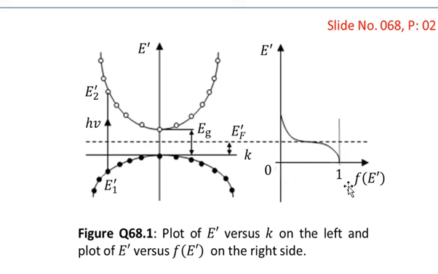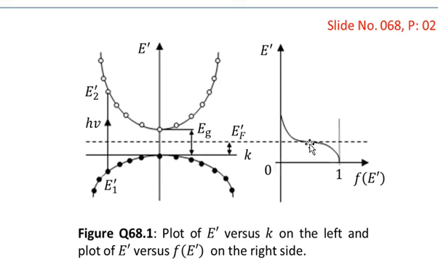Overall, we can say that when a state with the energy E prime has an energy greater than the Fermi energy, then the probability that that state will be occupied becomes smaller and smaller with increase in energy, and ultimately it becomes 0. That is, f of E prime becomes 0 at a large value of energy.